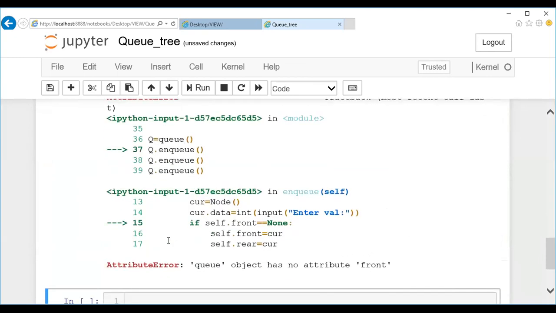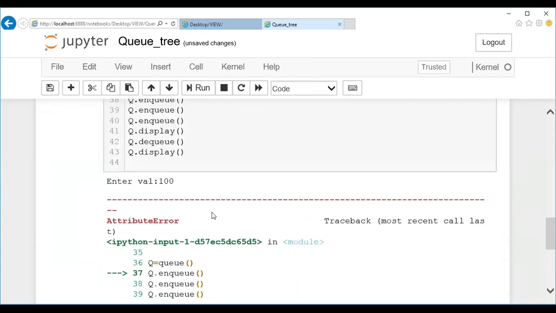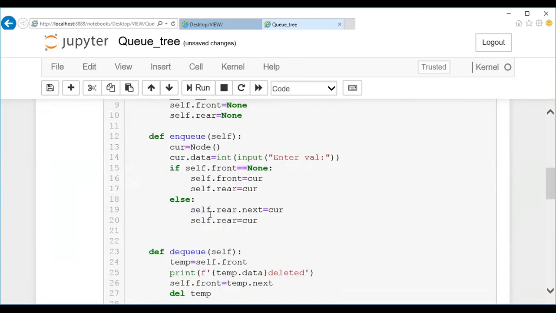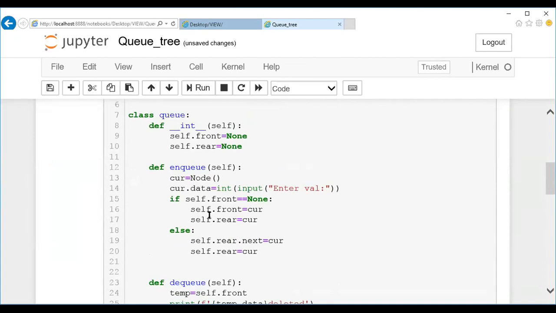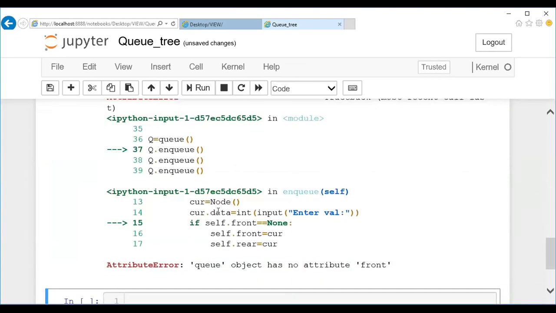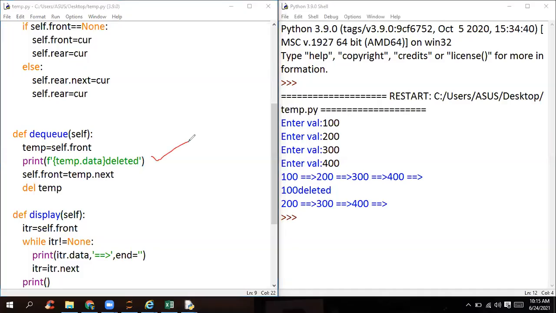What happens here? No attribute called friend. Why is it? Did we make any mistake here? Just a minute, guys. Let me read the error message once. During the enqueue, it is showing current.data. Okay, fine. This line will not work. So what is it that we did?